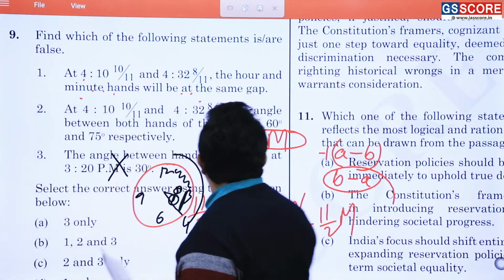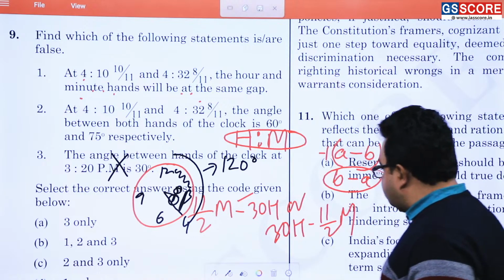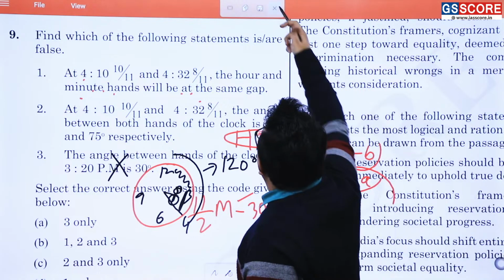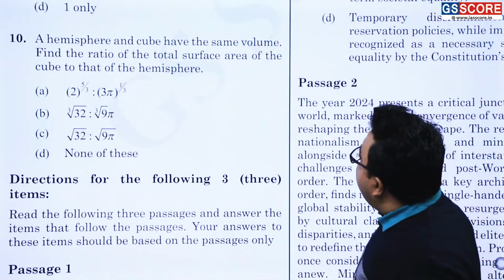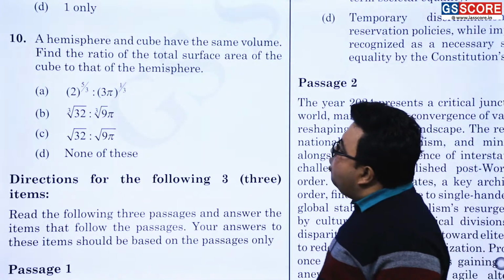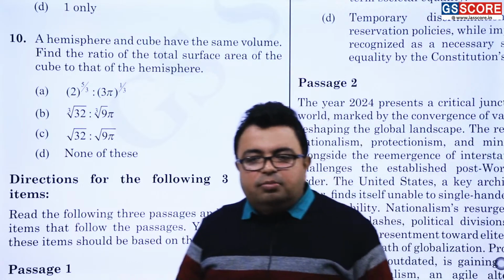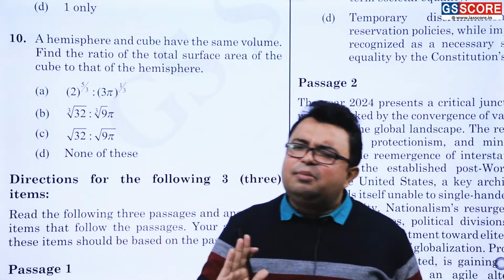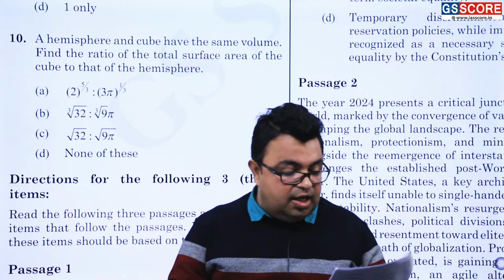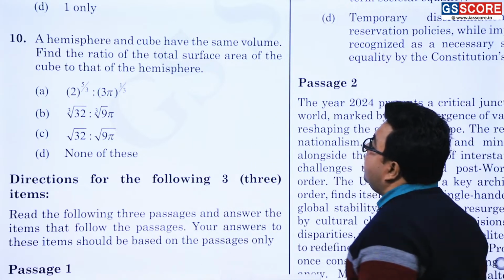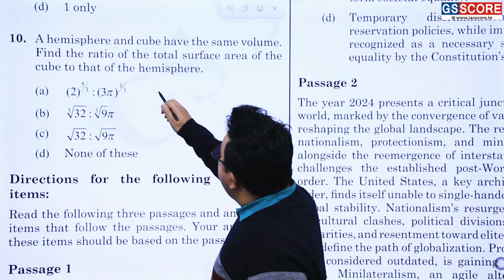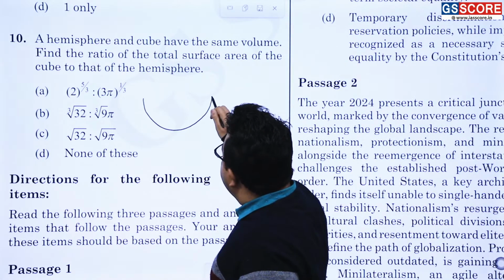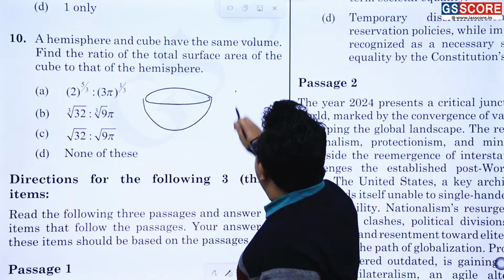Now we are here with the 10th question. Where is the 10th question? Let me put it out here. A hemisphere and cube have the same volume. Find it is a mensuration problem. It's a simple problem. Medium level question or easy level question, you can just say. What is the main thing behind this? Main thing that is there is what? A hemisphere. Hemisphere is this. Am I correct? And a cube is what? This.